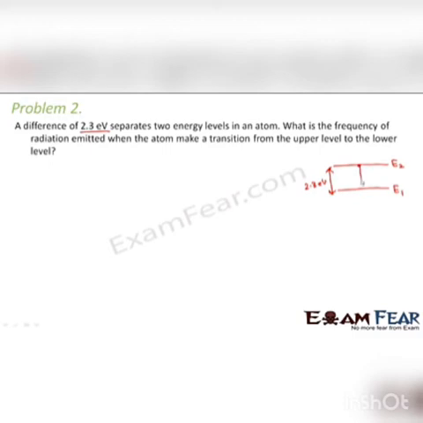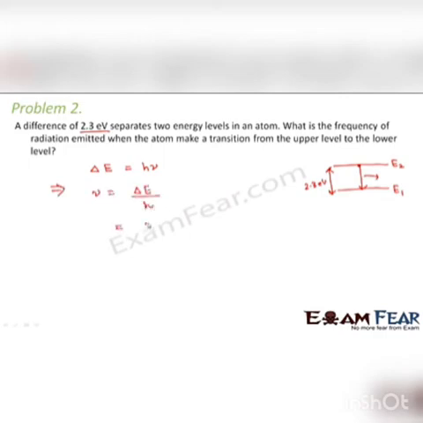So if the atom makes a transition from E2 to E1, radiation will be emitted. So now what would be the emitted radiation's frequency? The change in energy level, that is delta E, is equal to h into nu. So from this we can say nu is equal to delta E divided by h.